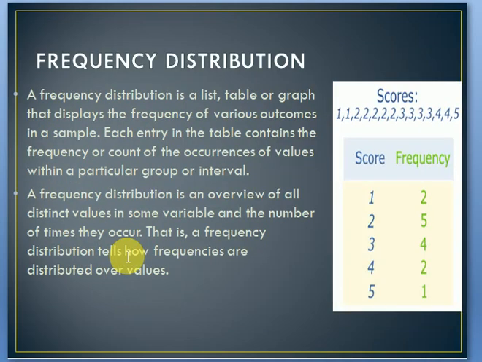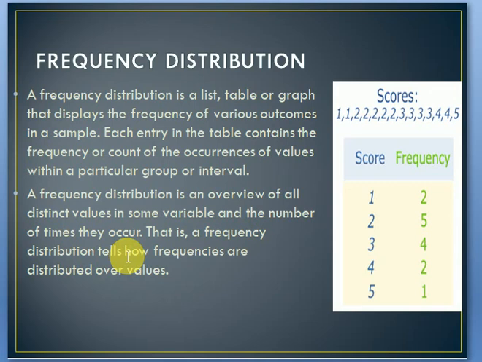Now, frequency distribution. A frequency distribution is a list, table or graph that displays the frequency of various outcomes in a sample. Each entry in the table contains the frequency or count of the occurrences of values within a particular group or interval. Frequency distribution also gives an overview of all distinct values in some variable and the number of times they occur.